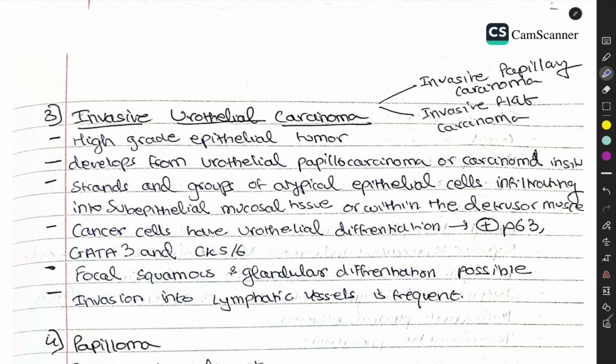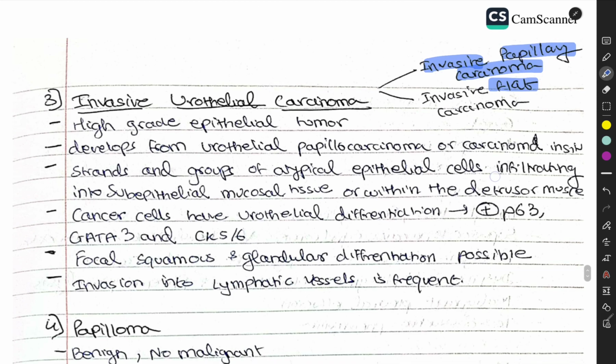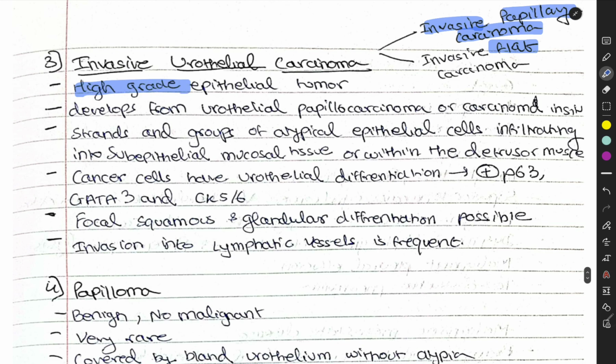Okay, invasive urothelial carcinoma. It can be either invasive papillary carcinoma or invasive flat carcinoma. It is a high-grade epithelial tumor that develops from urothelial papillary carcinoma or carcinoma in situ. These are the two precursor lesions. Strands and groups of atypical epithelial cells infiltrate into the subepithelial mucosal tissue or within the detrusor muscle.